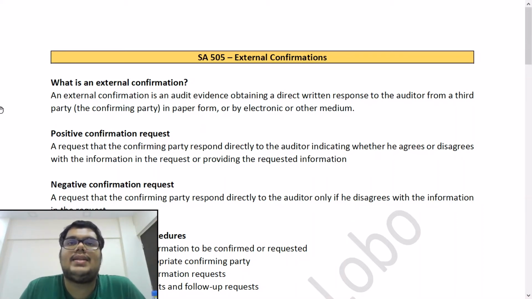For example, we may say that the bank account balance is rupees 5 lakhs. If you don't agree with this, you write back to us. So that is a negative confirmation request. Let us read the definitions now.